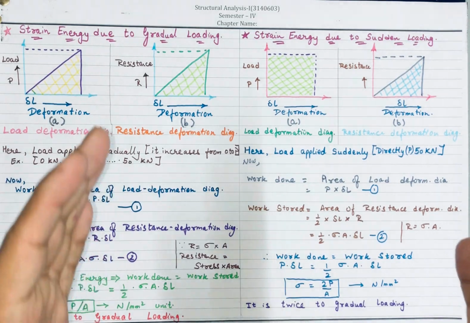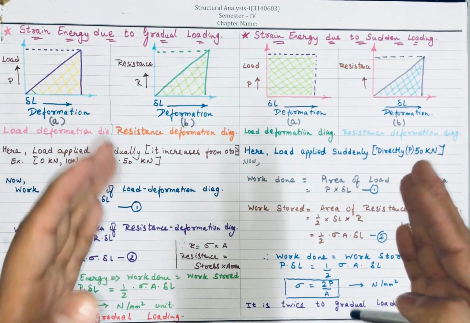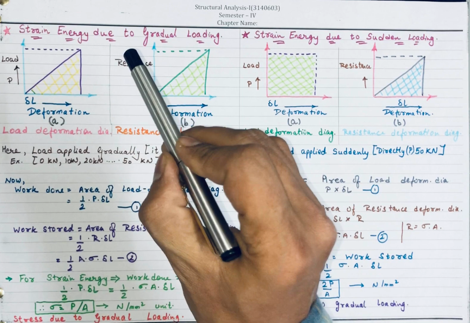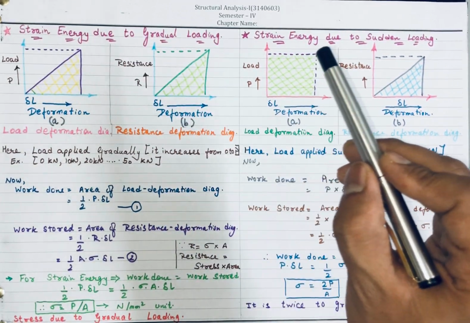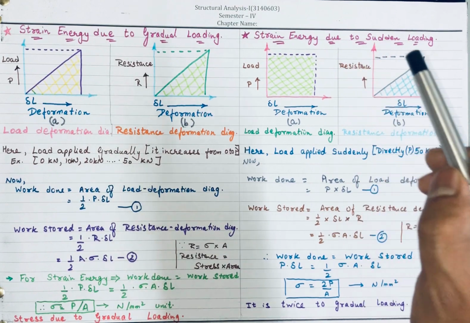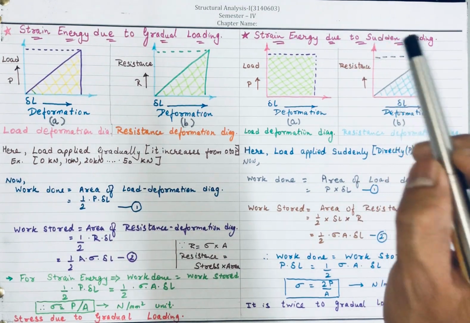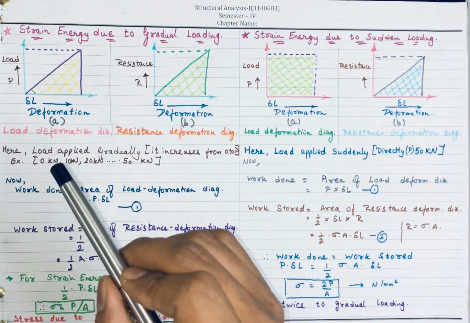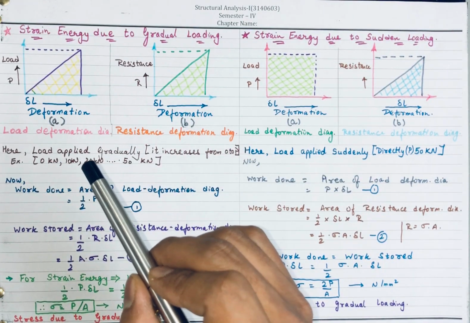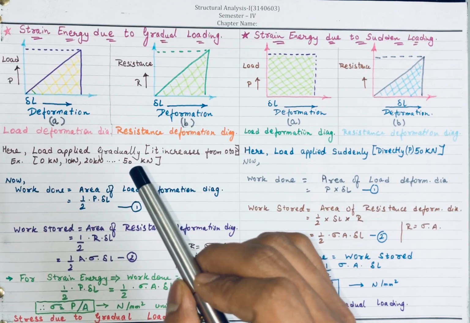Now I have kept two theories side by side. As we have studied earlier, this one is due to gradual load. Now this is strain energy due to sudden loading. What is the meaning of sudden? Recall that in gradual load we apply load from 0, 10, 20, increasing up to 50.